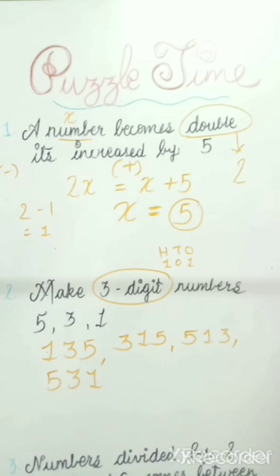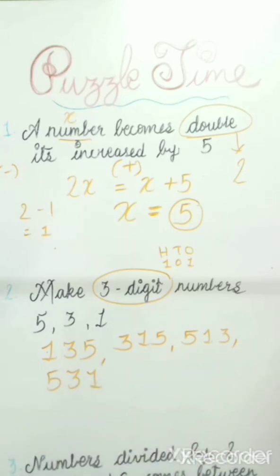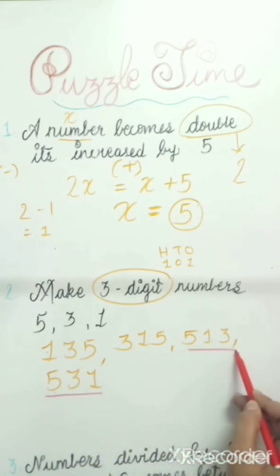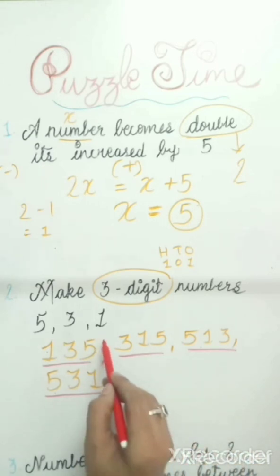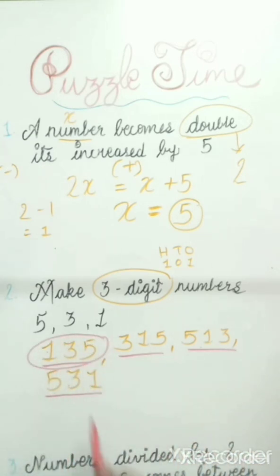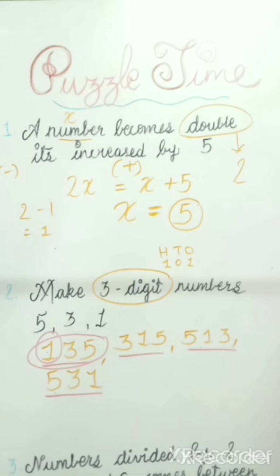But one interesting point is that we have to find the biggest and smallest number from these 3-digit numbers. We had made different numbers here. Which is the biggest one, this or this? Let us see. 531 is given. Here also 513 is given. Here 315, 135. We can guess easily because this number is so small, because it starts from 1 and 1 is in the place of 100. So it is in the range of 135.